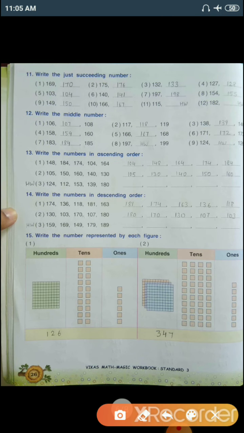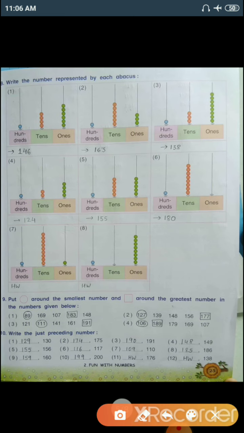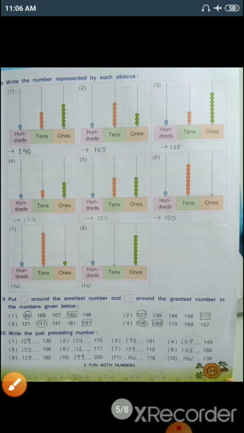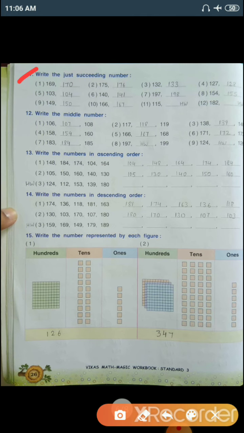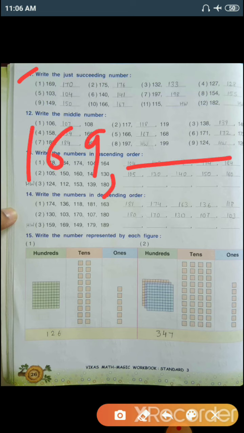Now, question number 11. Write the just succeeding number. In question number 10, we solved preceding number. Now in question number 11, we need to write the next number. So number 1 is 169, dash. Now we need to write the next number of this number.